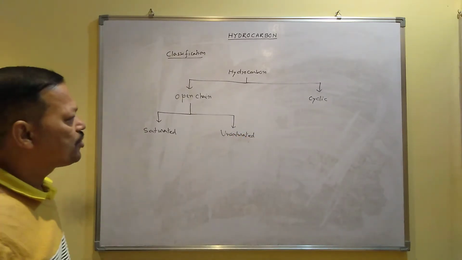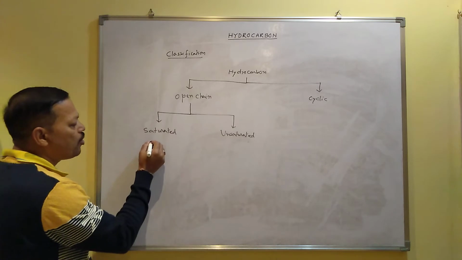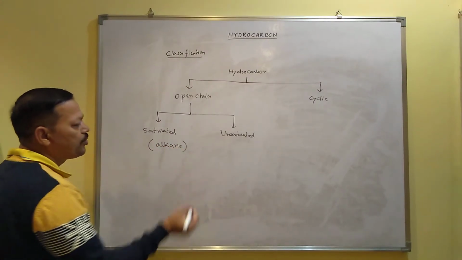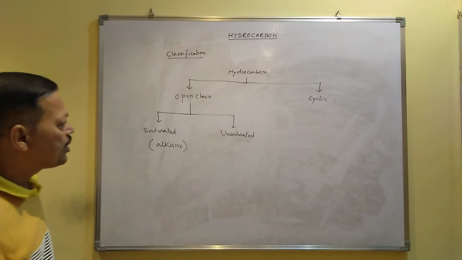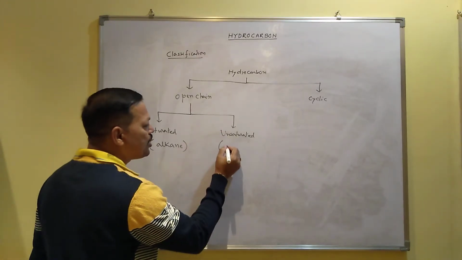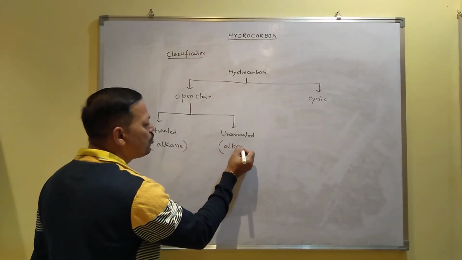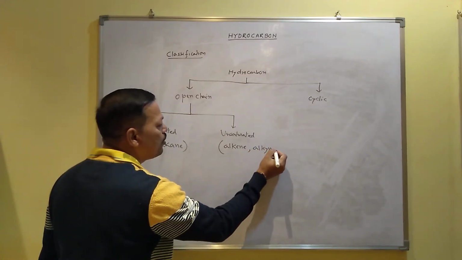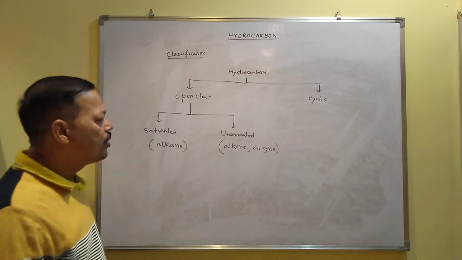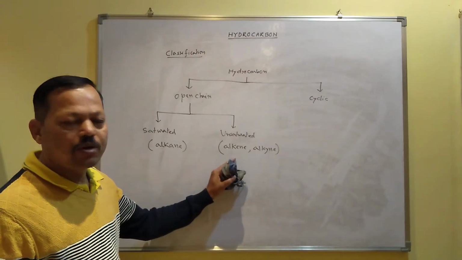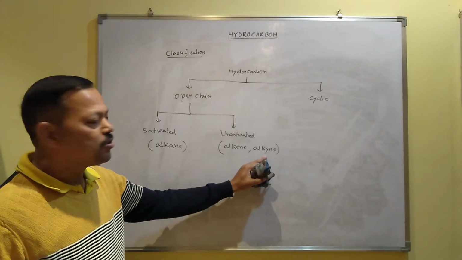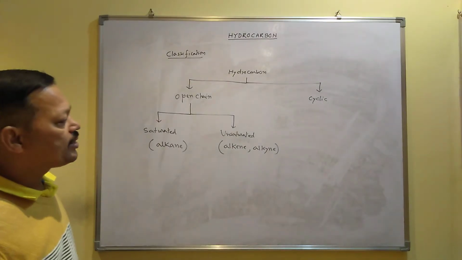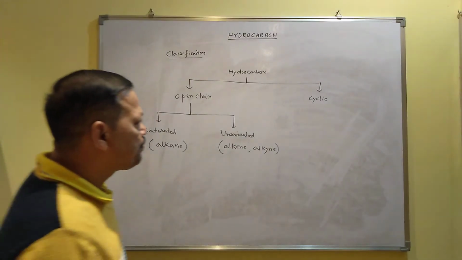Saturated and unsaturated. Saturated means the organic compounds which contain carbon-carbon single bond. For example, alkane is one example of saturated hydrocarbon, and unsaturated hydrocarbon means those hydrocarbon which contain carbon-carbon double bond or carbon-carbon triple bond. They are called unsaturated hydrocarbon. So alkene contain carbon-carbon double bond, alkyne contain carbon-carbon triple bond. That's why alkene, alkyne are said to be examples of unsaturated hydrocarbon.